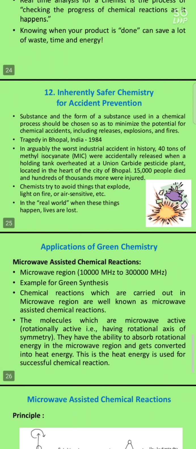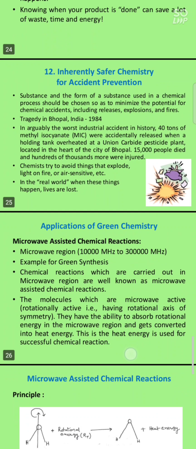Next one is inherently safer chemistry for accident prevention. Substances and the form of the substance used in a chemical process should be chosen so as to minimize the potential for chemical accidents, including releases, explosions, and fires. The tragedy in Bhopal is one example, which happened in India in 1984.